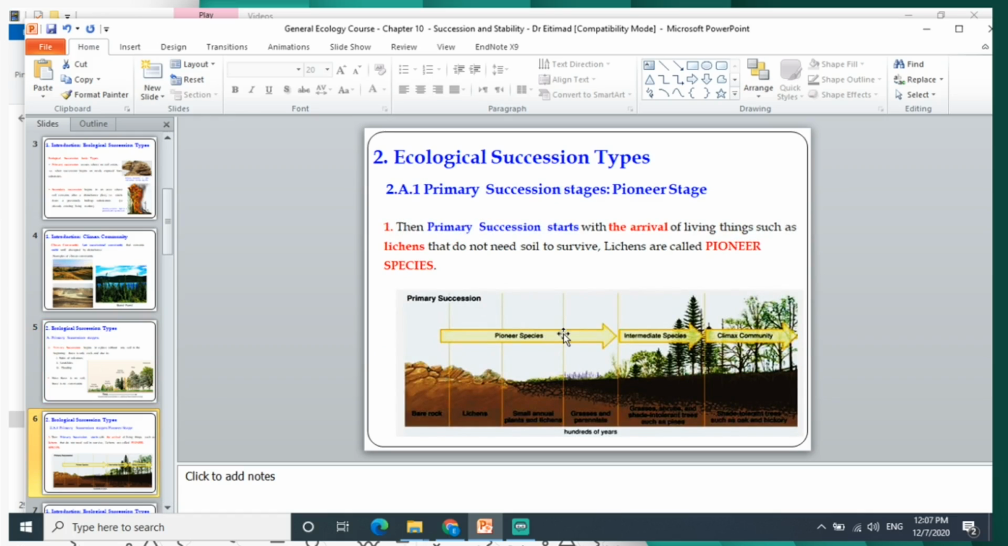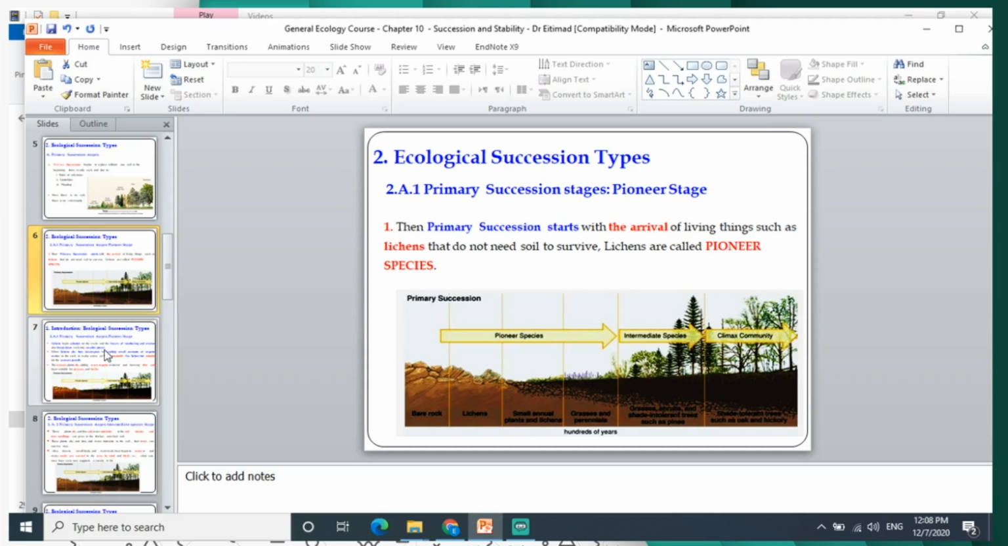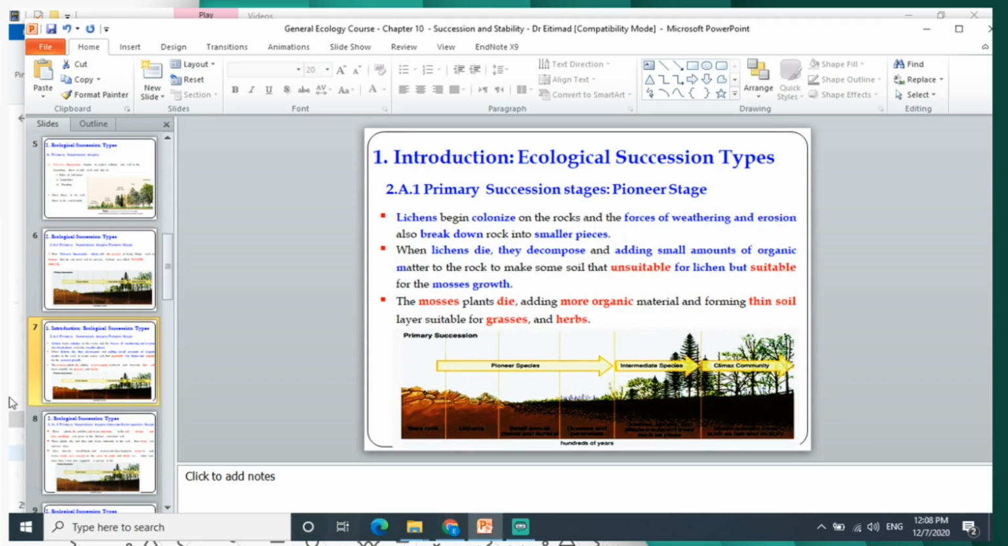So primary succession starts with the arrival of living things such as lichens that do not need any soil to survive. Lichens, we call them pioneer species. Primary succession is divided into three stages: pioneer species, intermediate species, and climax community. It begins at a bare area without soil, like a bare rock. So only special species, like the lichens, will live in that area without soil.